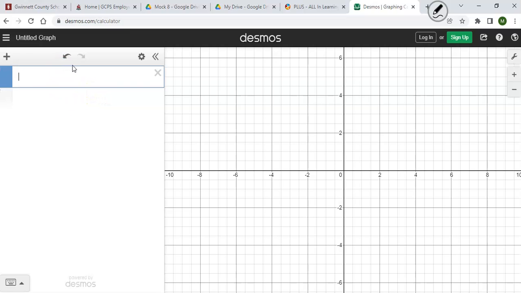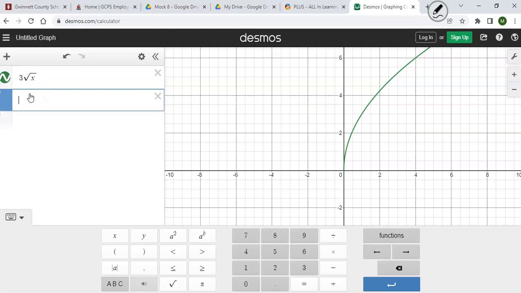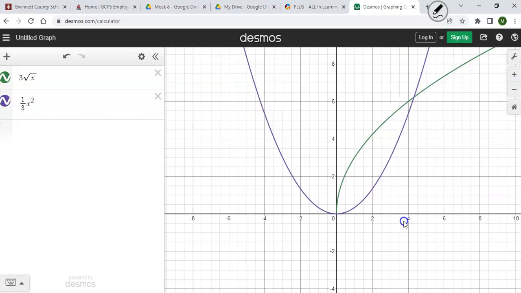This one is 3 times the square root of x, and this one is 1/3 x squared, right? Here again, this one looks like it could be, doesn't it?